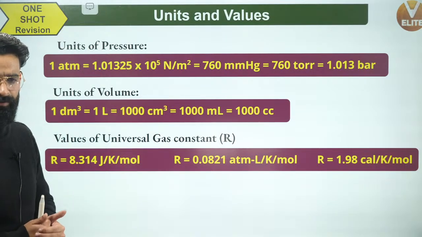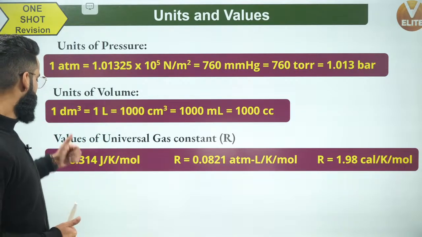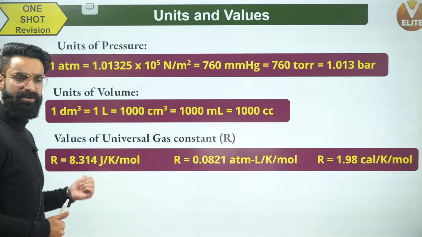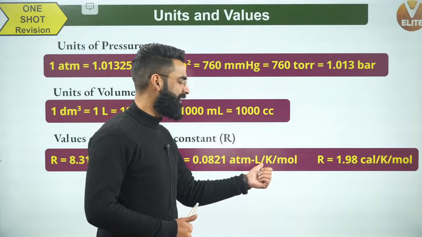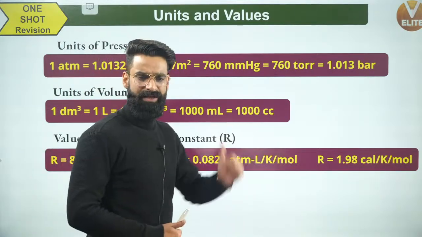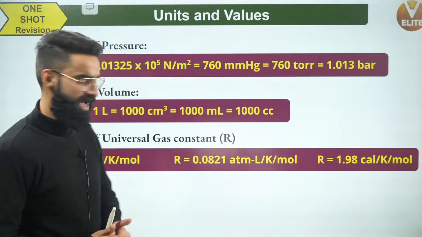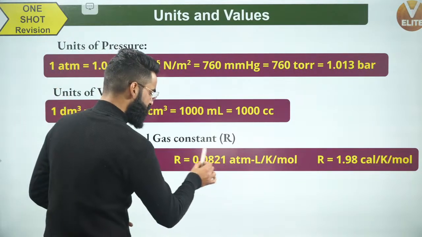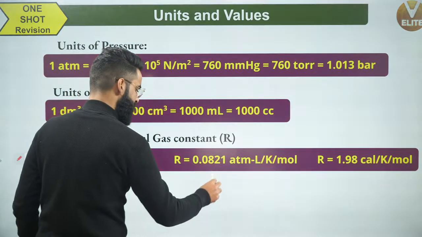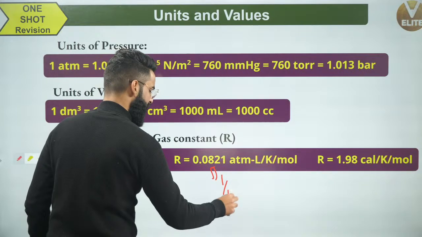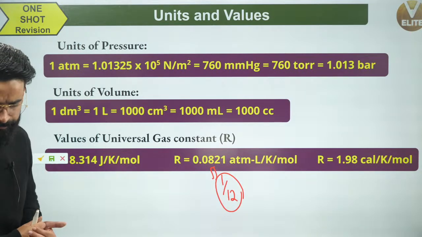At the same time, the values of the universal gas constant. The first value of R is 8.314 joules per Kelvin per mole. The second one is 0.0821 atm liter per Kelvin per mole, and the third one is 1.98, or approximately you can take it as 2 calories per Kelvin per mole. In the questions, instead of 0.0821, I'll be using 1 by 12 in order to reduce the calculations. 1 by 12 is exactly equal to 0.0821 only.